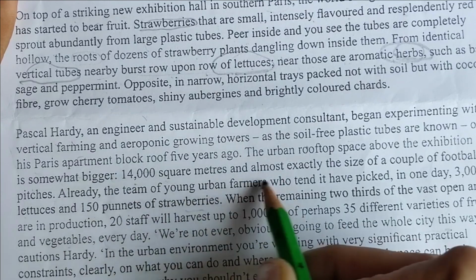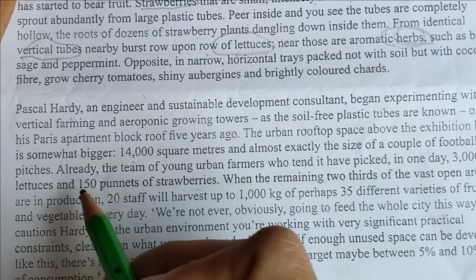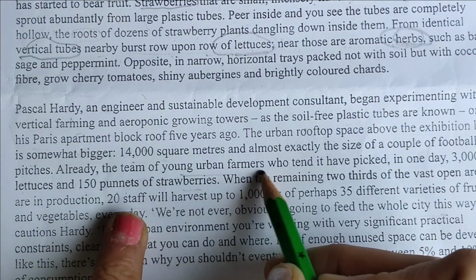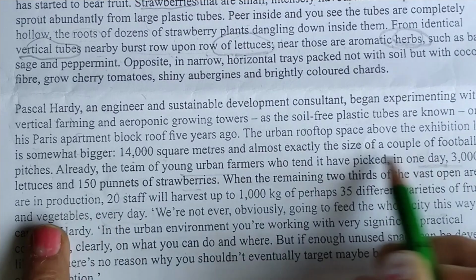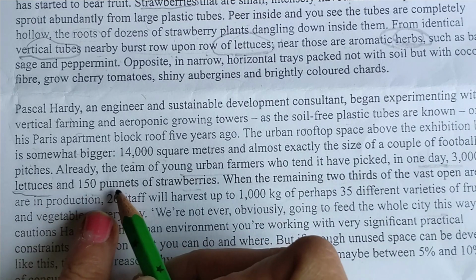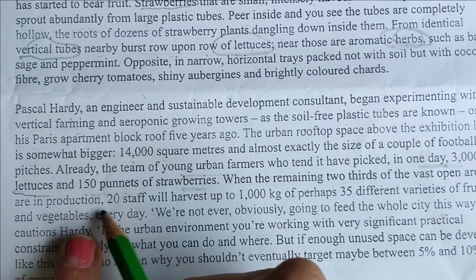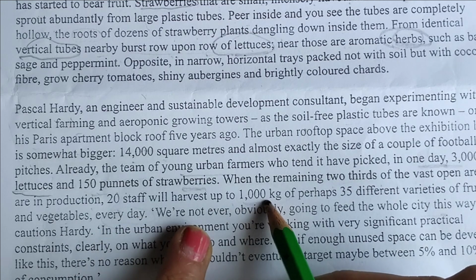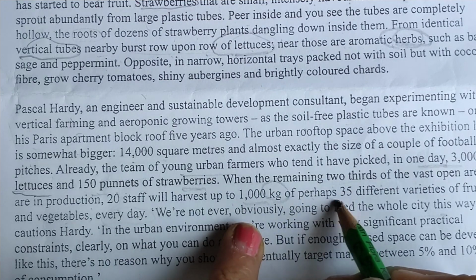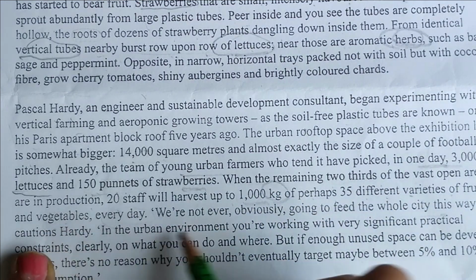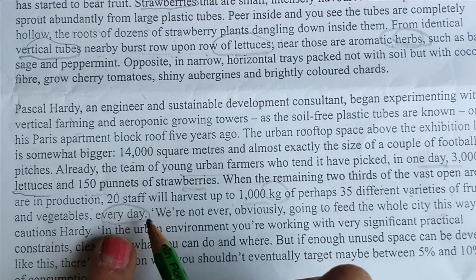Exhibition hall, the size of a couple of football pitches. Young urban farmers who tend to have picked in one day 3,000 lettuces, 150 strawberries, while the remaining 2/3 of the vast open area is in production. 20 staff will harvest 1000 kg. Kg means weight, of perhaps 35 different varieties of fruits and vegetables every day. So this is the location for us.